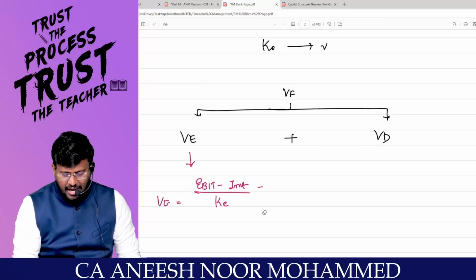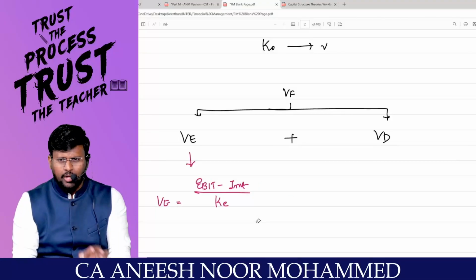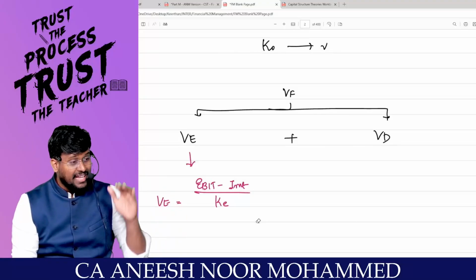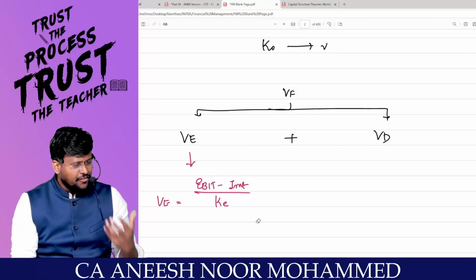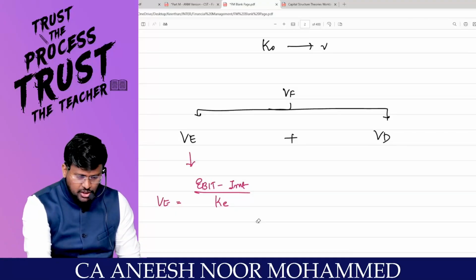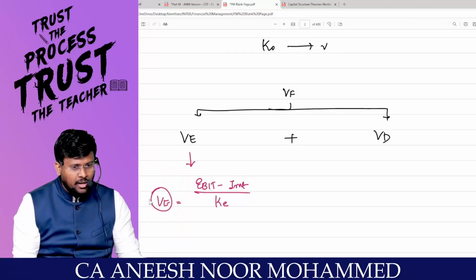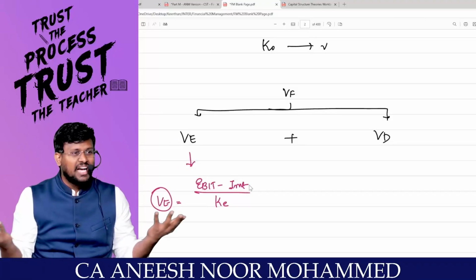Once you become an equity shareholder, will you get earnings available to equity shareholders for 1 year or 10 years or infinite years? Infinite years. That means the cash flow is a perpetual cash flow. If cash flow is perpetual, then the value of an asset today, called the value of equity, is equal to cash flow divided by R. What is cash flow? EBIT minus interest. What is R? KE is R. That is the rate.